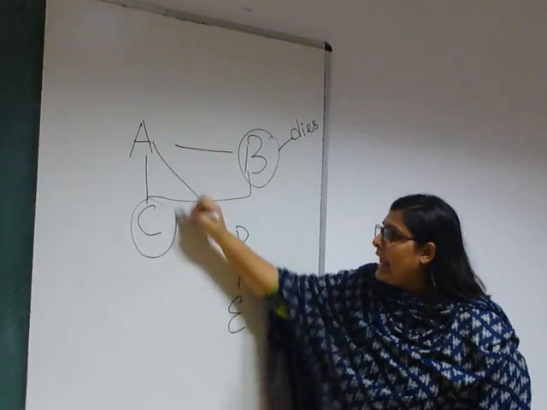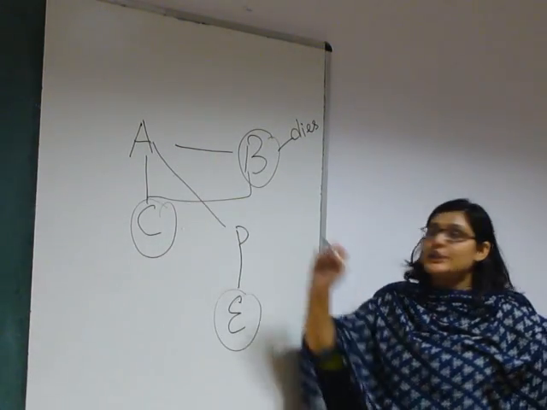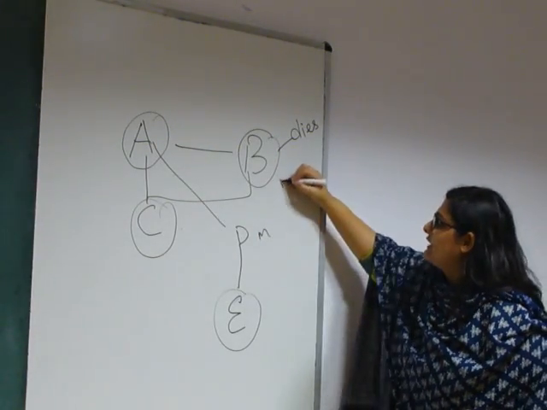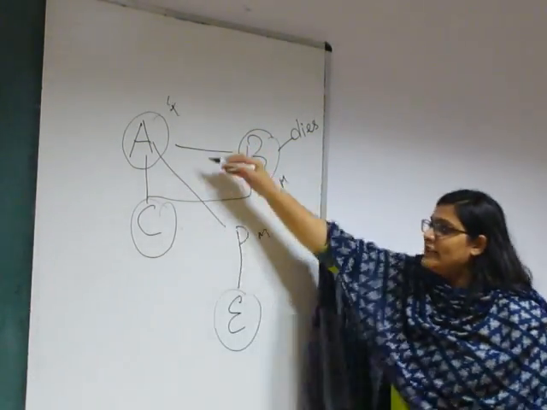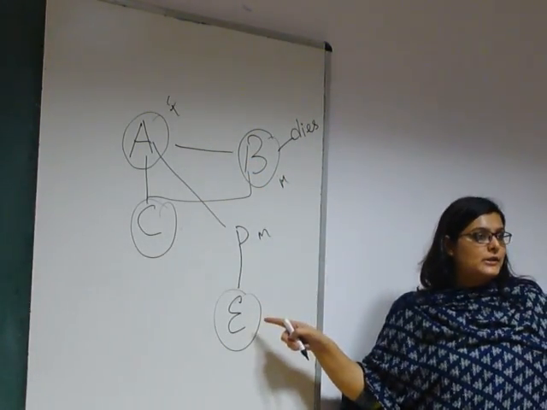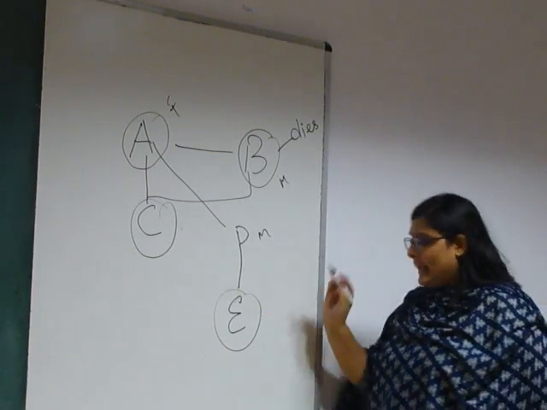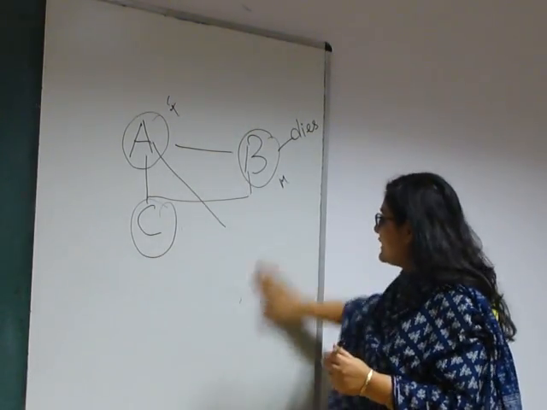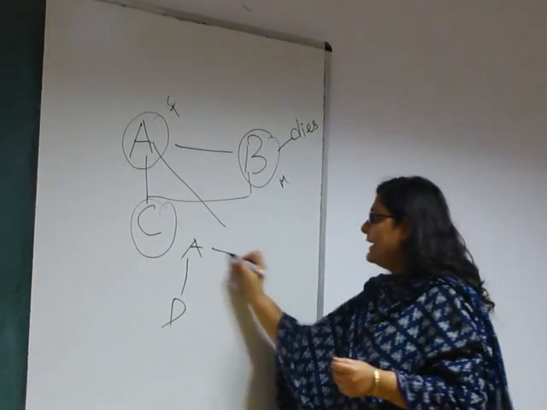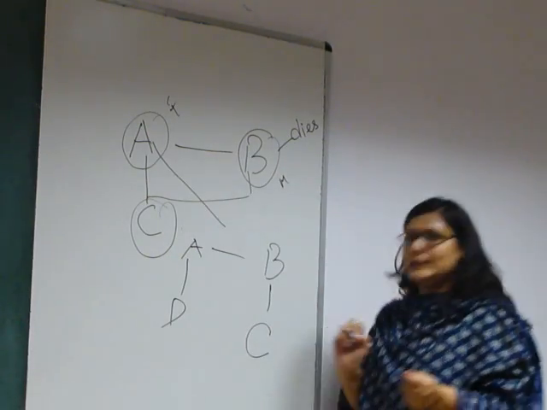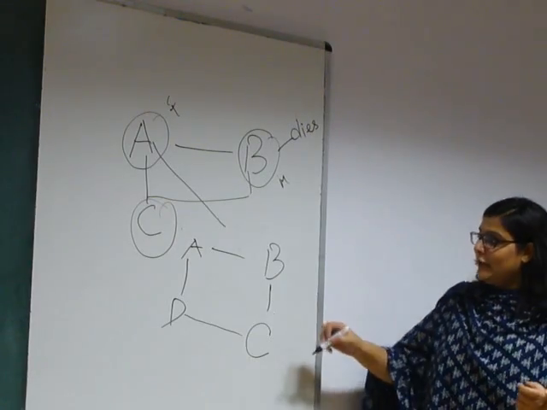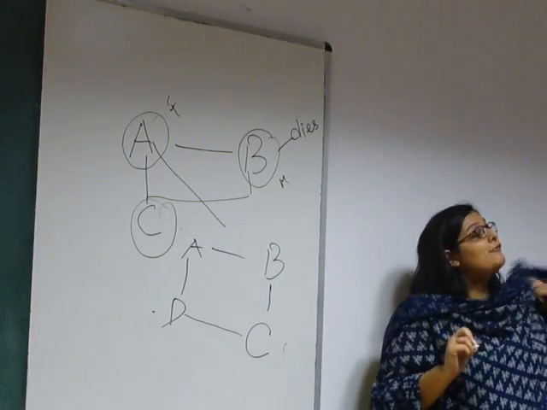In this, C and E are half brother and sister because they share one parent. Let's suppose this is mother, this is father. They share the same father but different mothers. So they are half-blood relationships. Whereas when we talk about step, let's say A had a son D, and marries a woman B who has a daughter C. Now these two people are step brother and sister. If they want, they can marry each other and it will be a valid marriage.